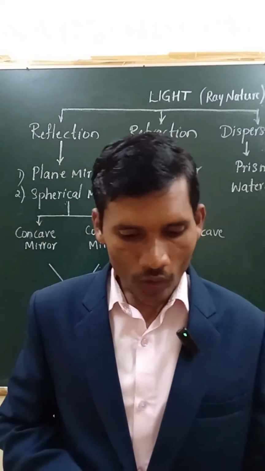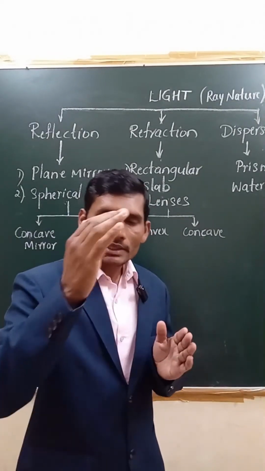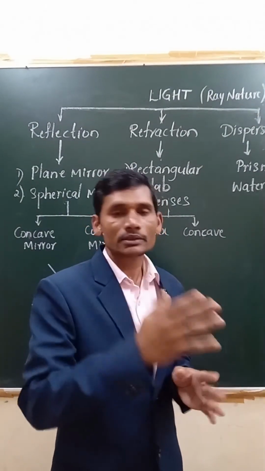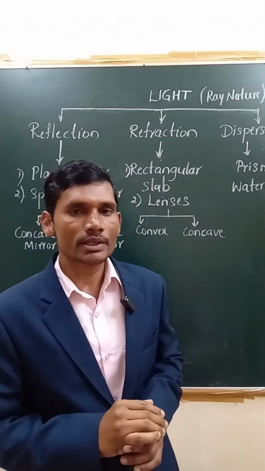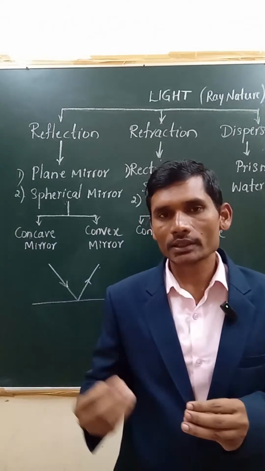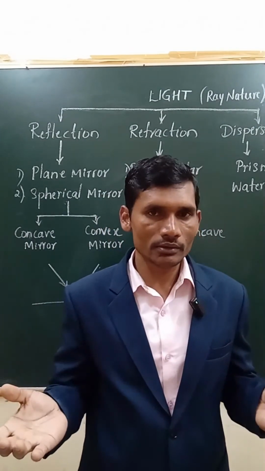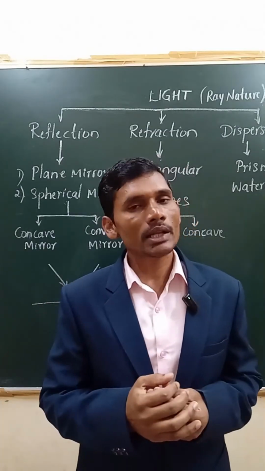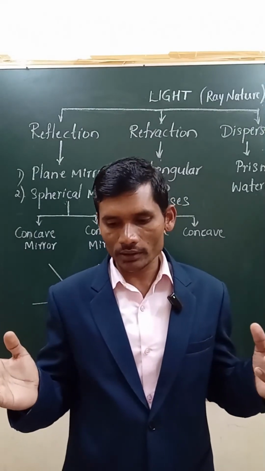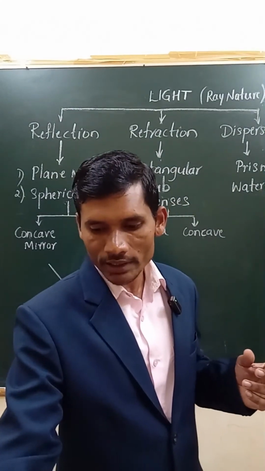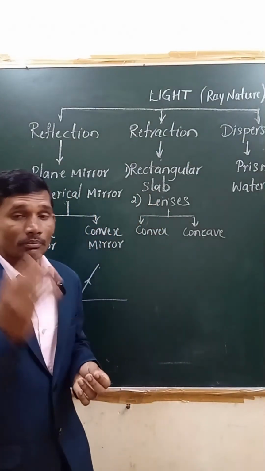Next, other than this, distance over, size over, right? And it is erect I said, and virtual image I said. Next, one more is there, the last. What is that? Always when we are eating, if you are using your right hand, it looks like the left hand in the mirror, right? It's a simple one. This is called lateral inversion. This is one more property of the plane mirror. Very simple. You don't need to worry about these things at all, they are very much simple ones, right? So this is all about a plane mirror.